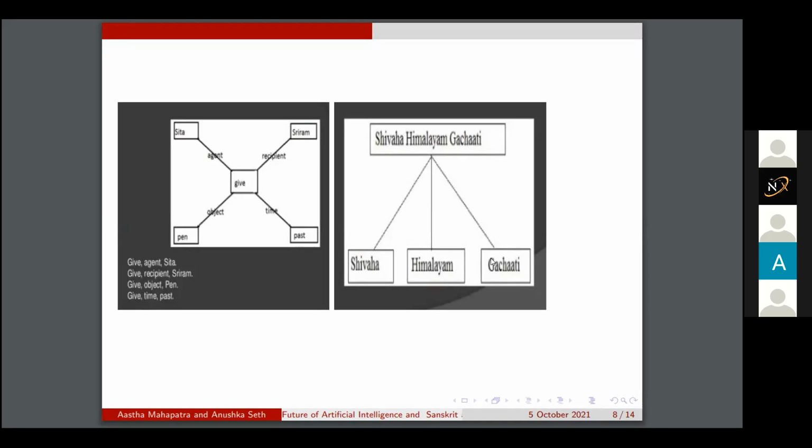Then Himalayam is the object. And Gacchati, if you divide this word, then Gaccha is a dhatu, or we can say verb, and Ti is the suffix added to this Gaccha dhatu, showing that it's present tense.